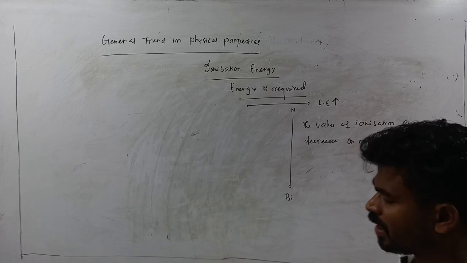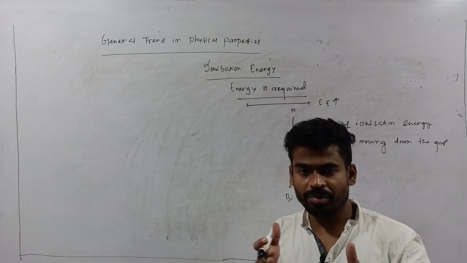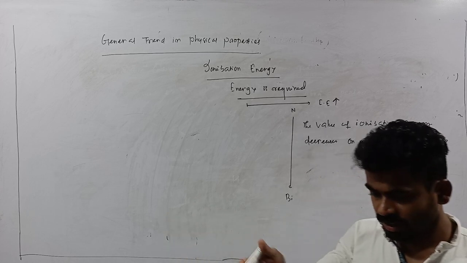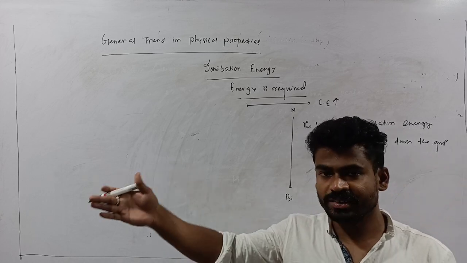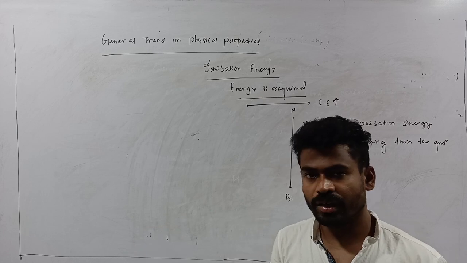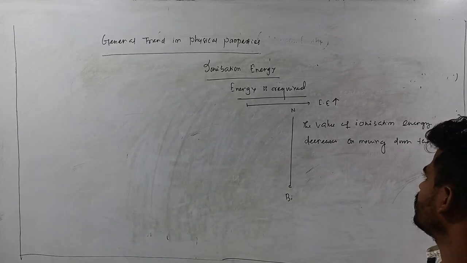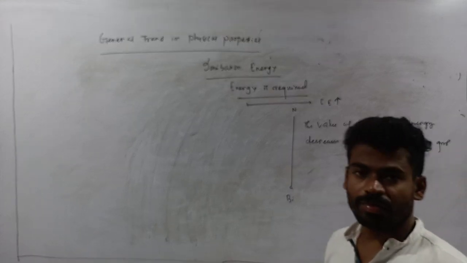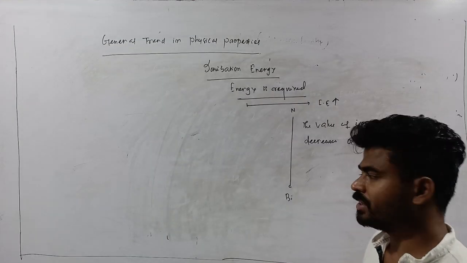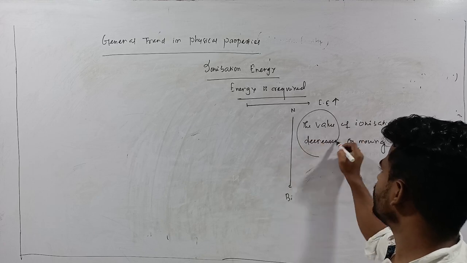Why? Because as you move down the group, the atomic size goes on increasing. As a result, the distance of the valence shell from the nucleus also gradually increases. So due to the decrease in nuclear attraction, the release of an electron from the valence shell will be easy. So ionization energy decreases down the group.